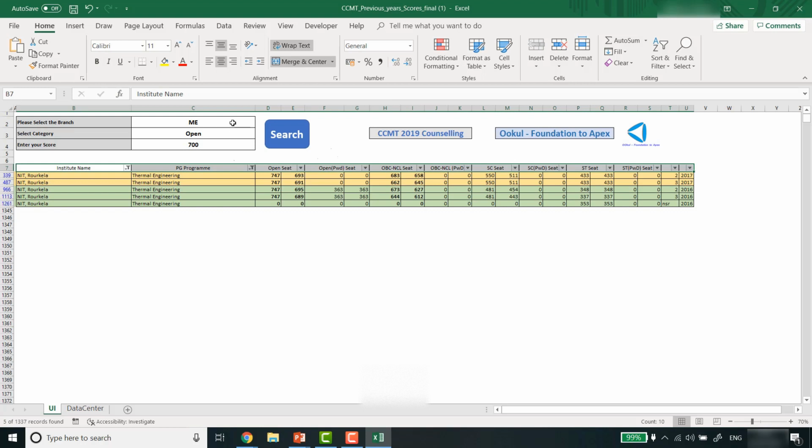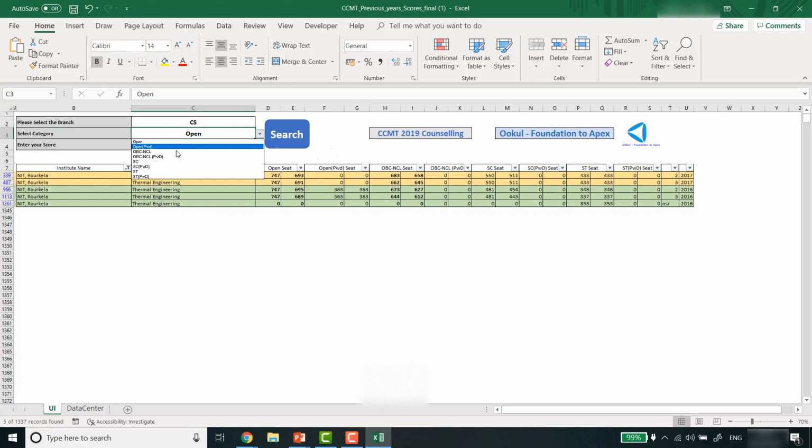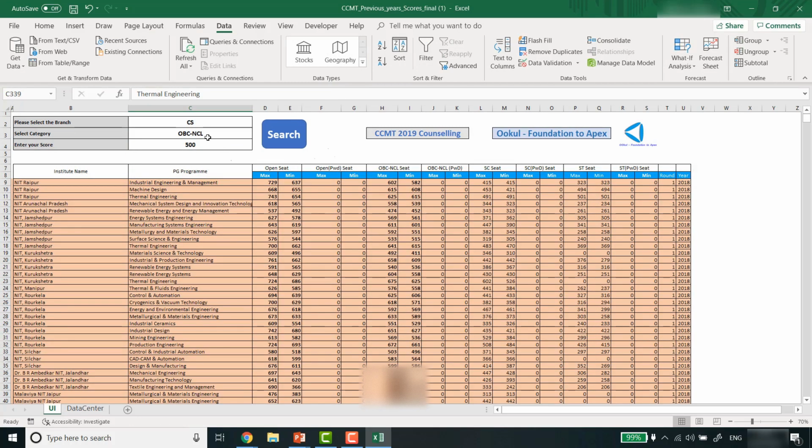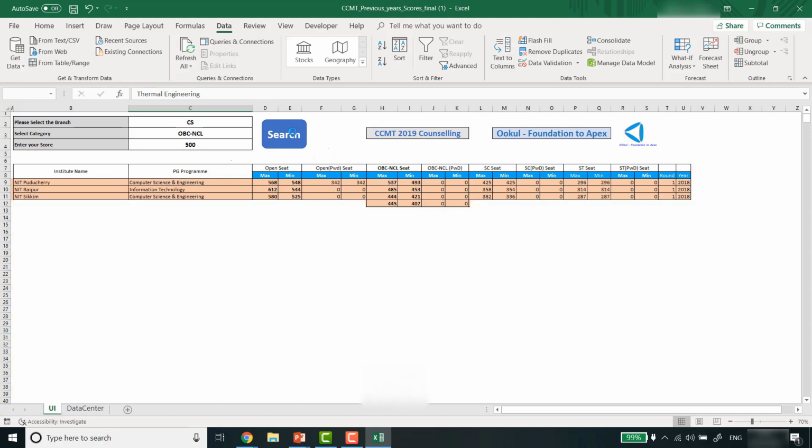See this, if I talk about any other branch like CS, and if I select any other category like OBC non-creamy layer, and if I put the score of 500, okay, if I want to check for the CS, OBC non-creamy layer, for 500. But before doing all this selection, it's my request that you remove all the filters first, then you select for this.